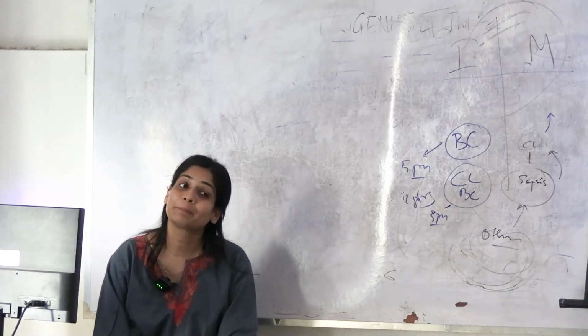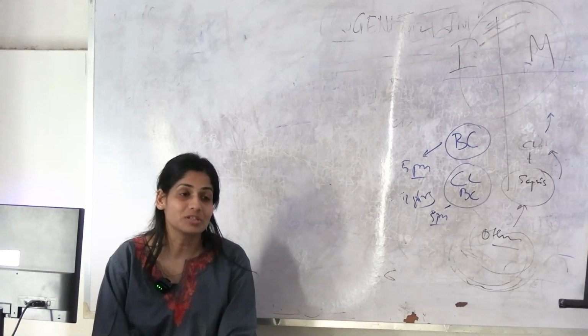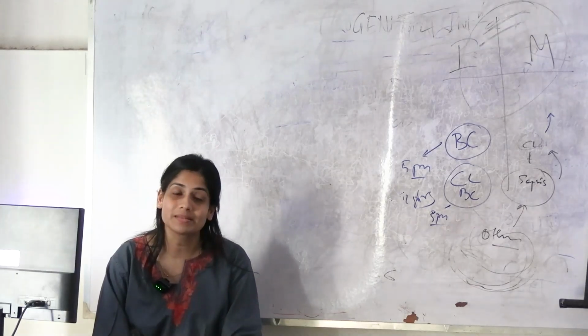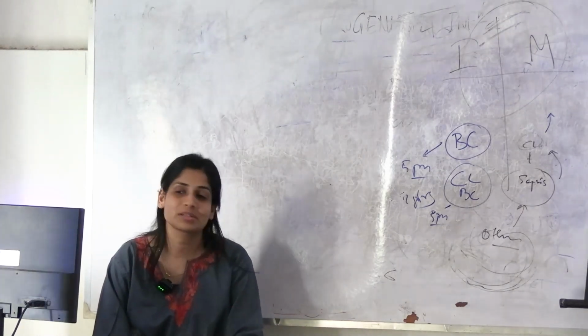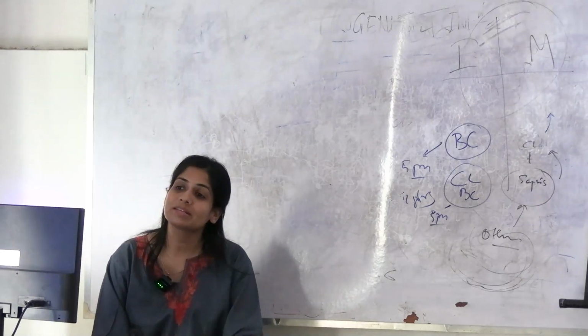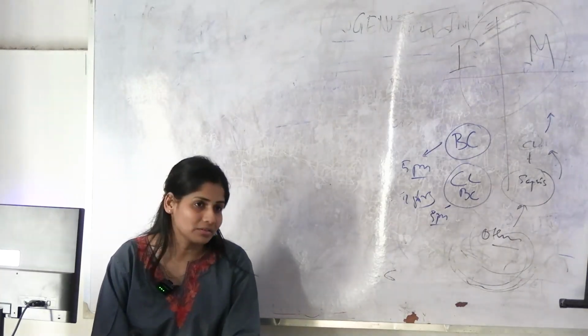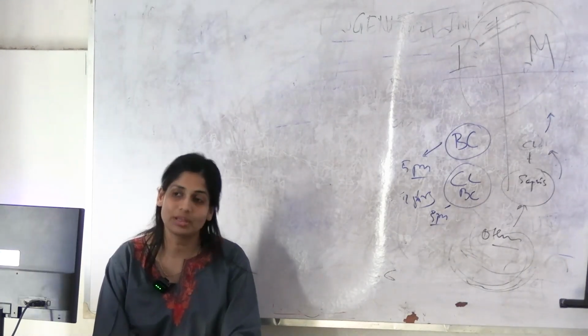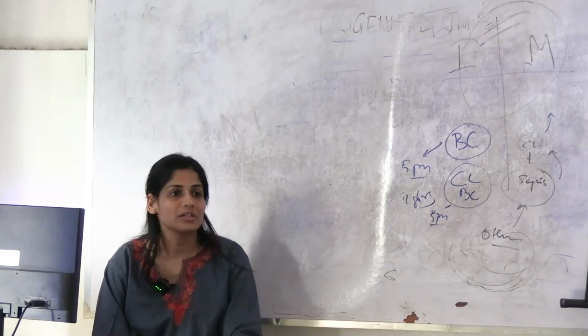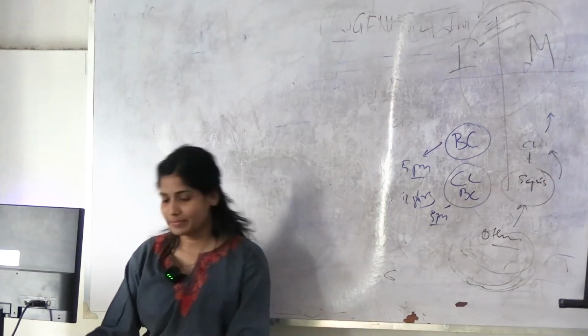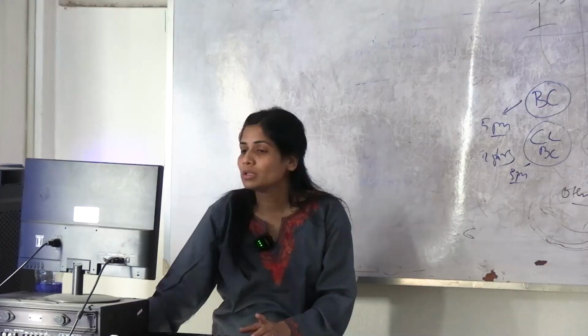How will obstruction happen? Stones, tumors, abscesses, okay, strictures. How will functional obstruction happen? Neurogenic bladder in case of spinal injury. Okay, all these things will relate to UTI. Okay, that was about urinary tract syndrome.